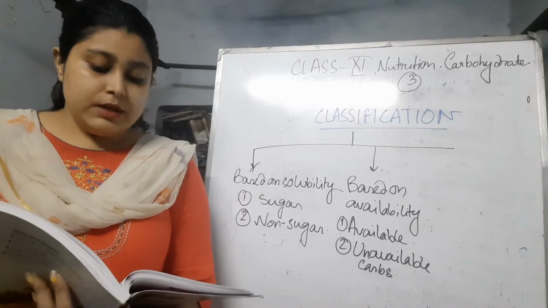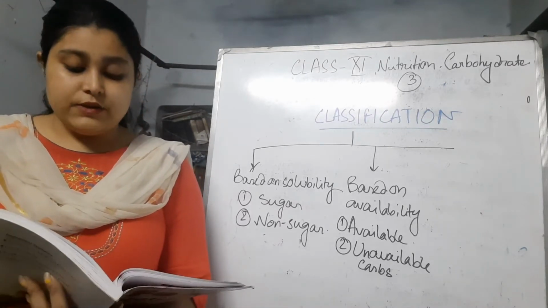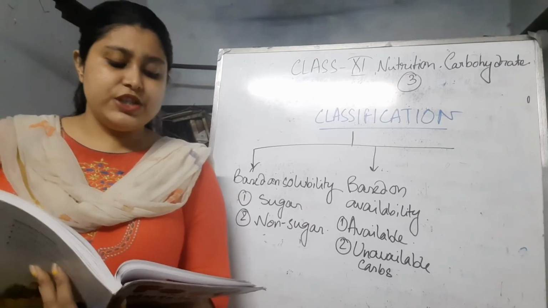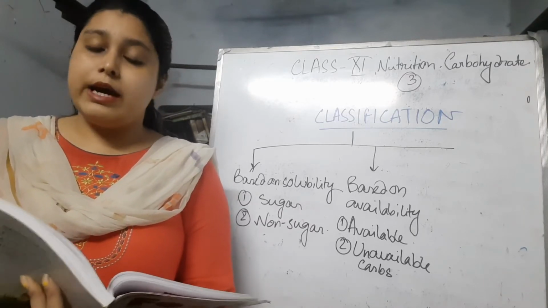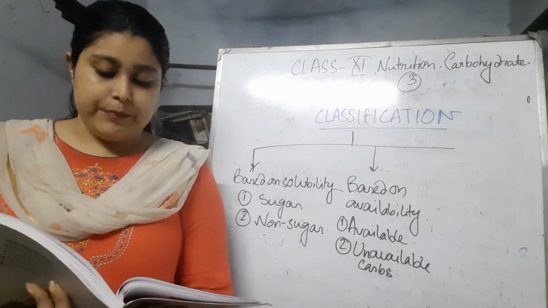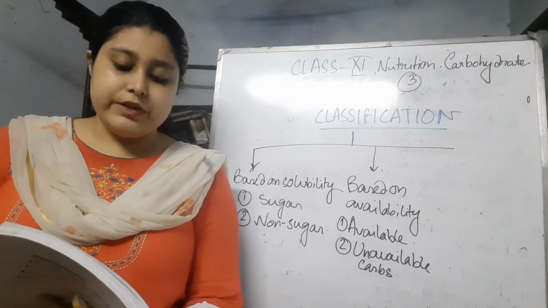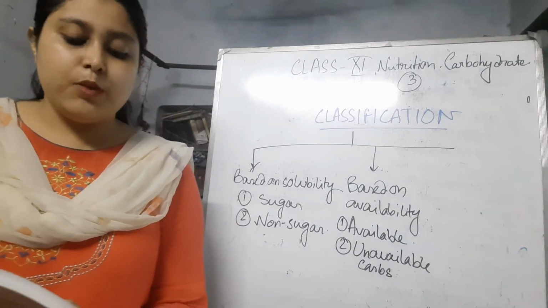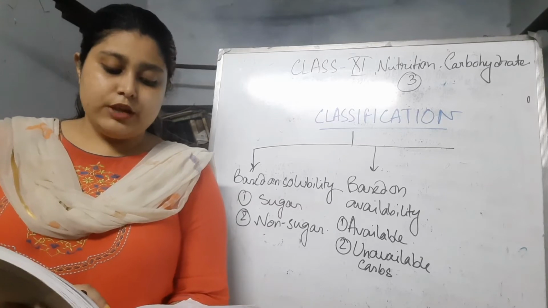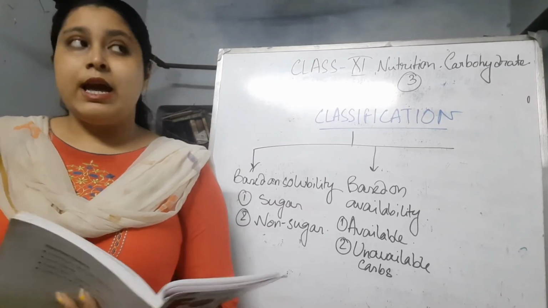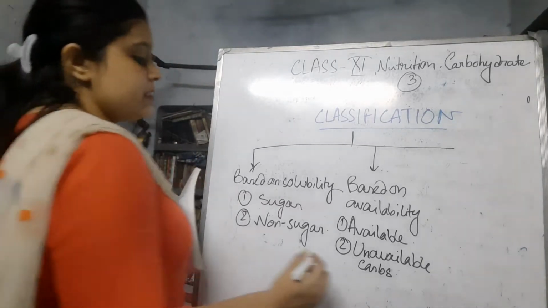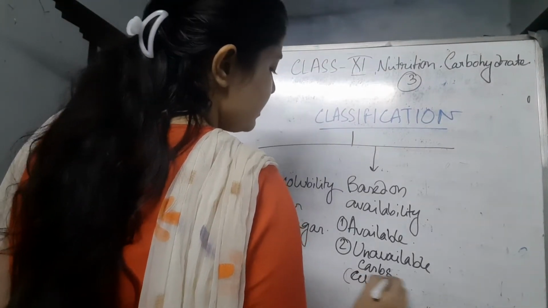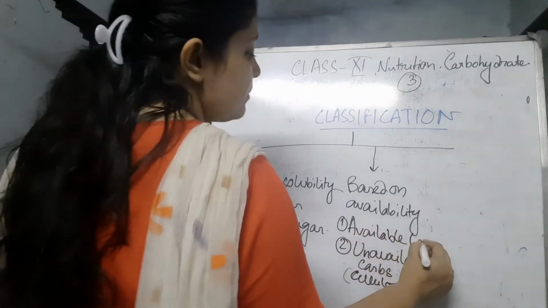But unavailable carbohydrates cannot be digested easily in our digestive tract, because we don't have sufficient enzymes in our body to digest them. Unavailable carbohydrates do not provide any energy in the body, but are necessary to perform some important functions, such as regular elimination of fecal waste. An example is cellulose. For available carbohydrates, an example is glucose.